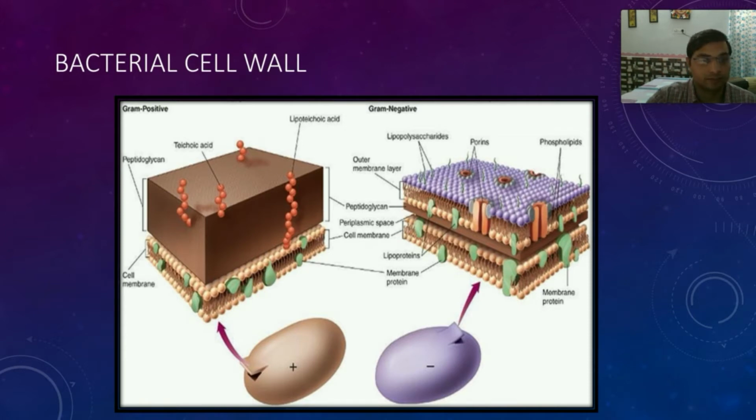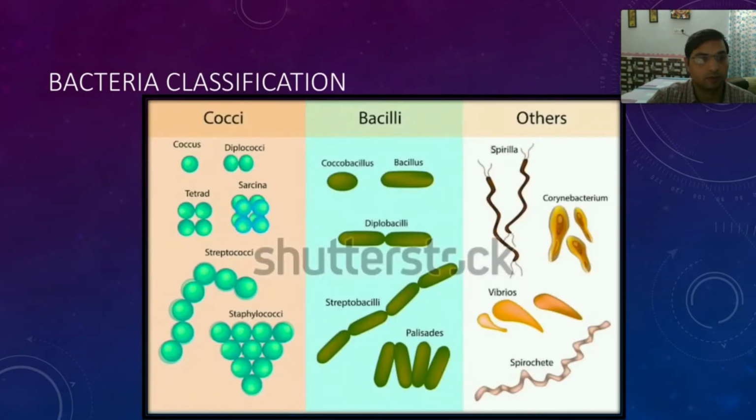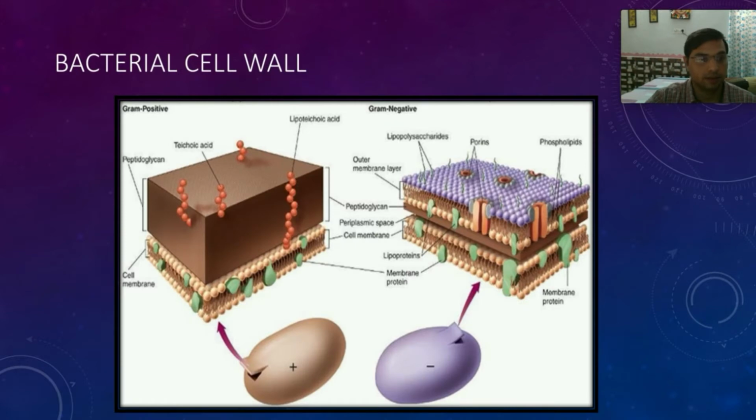You can see the peptidoglycan. The cell wall of bacteria is made up of a substance called peptidoglycan, where glycan means glucose and peptido means the amino acids.